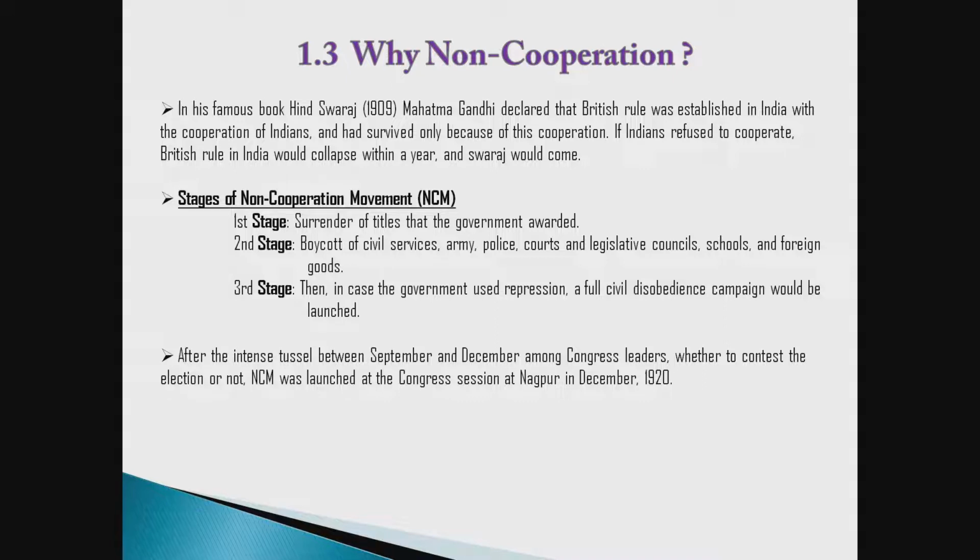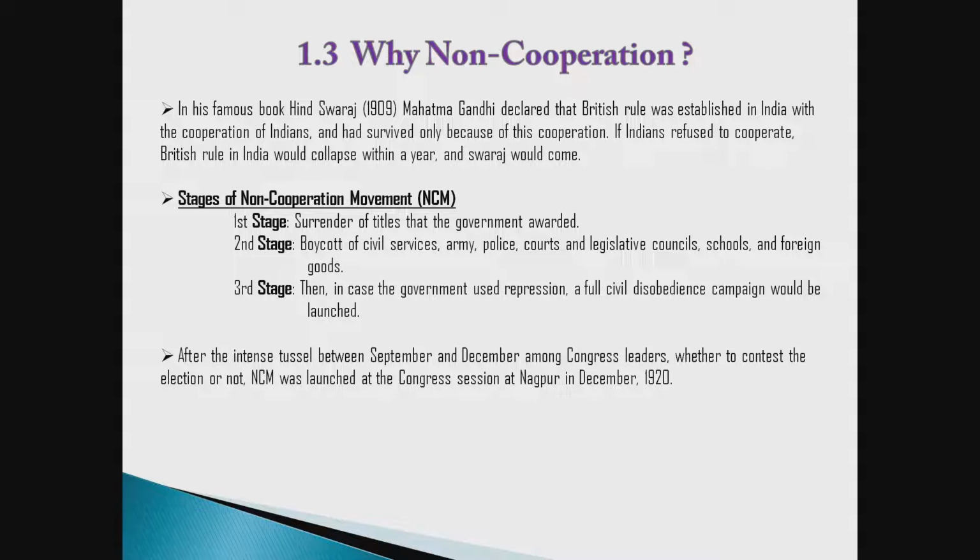In his famous book Hind Swaraj, which was written in 1909, he said this. So how should this non-cooperation movement unfold? In three stages, he described this movement. In the first stage, all the government servants should surrender the titles that the government has awarded them.